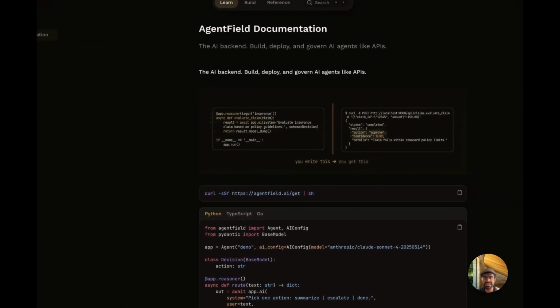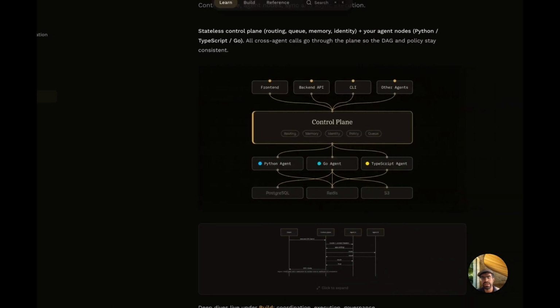But AgentField is designed more like the infrastructure for autonomous systems. Instead of treating agents purely as workflow nodes, it separates the system into two different layers. Now, the first layer is the control plane. This handles the infrastructure concerns that every production system eventually needs. The control plane is written entirely in Go and is designed to scale horizontally. The next layer is the agent nodes. This is where the actual business logic lives.